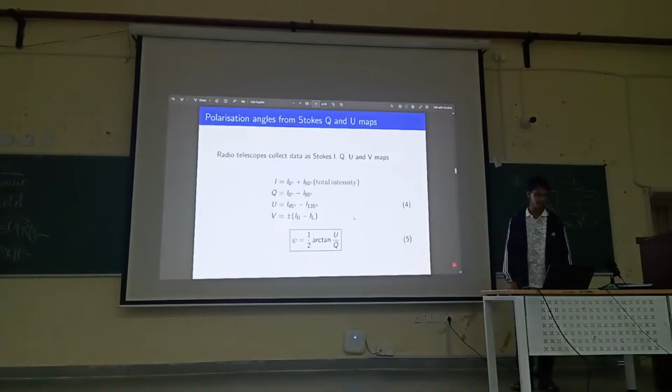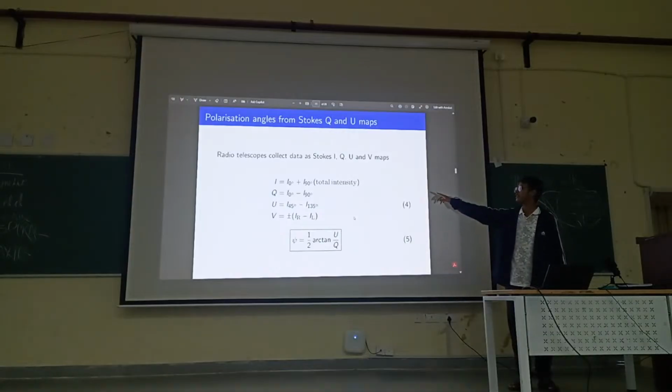So the Stokes I parameter is basically the total intensity. So I is basically the intensity of the linearly polarized light that is along the 0 degree orientation, plus the intensity of light that is in the 90 degree orientation.